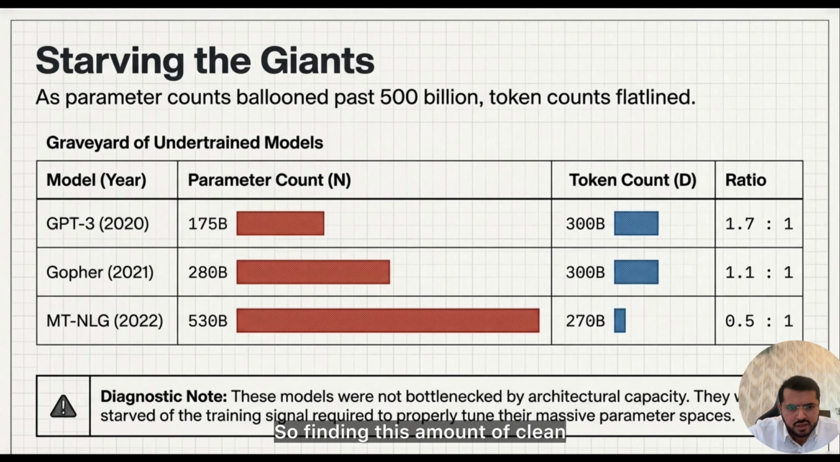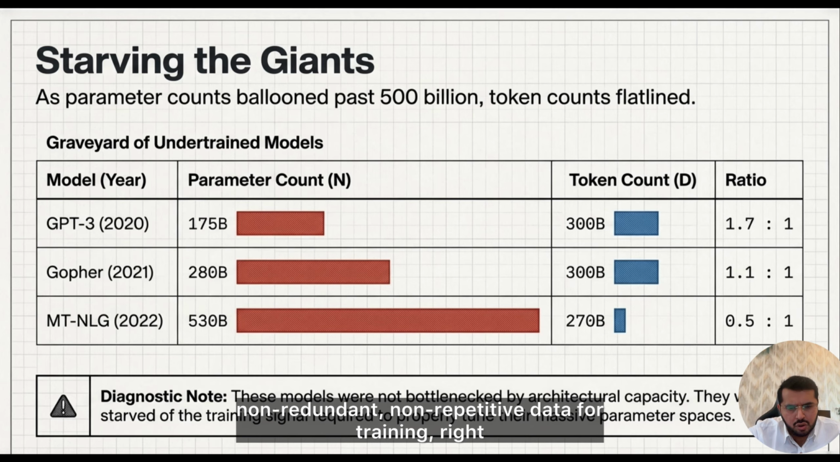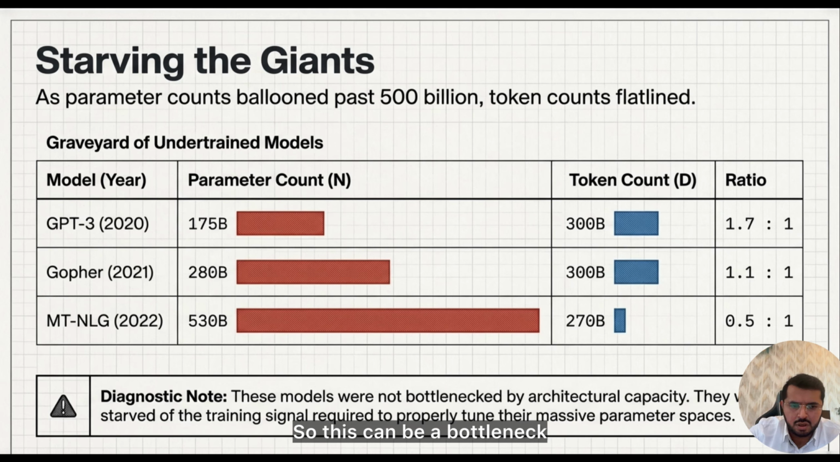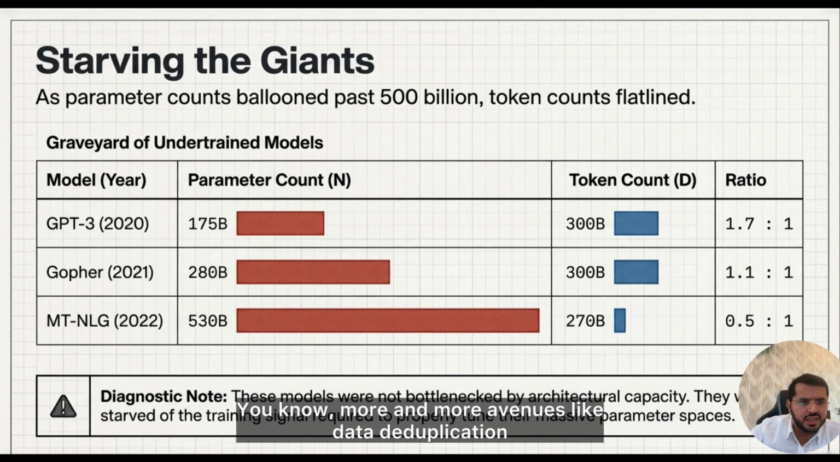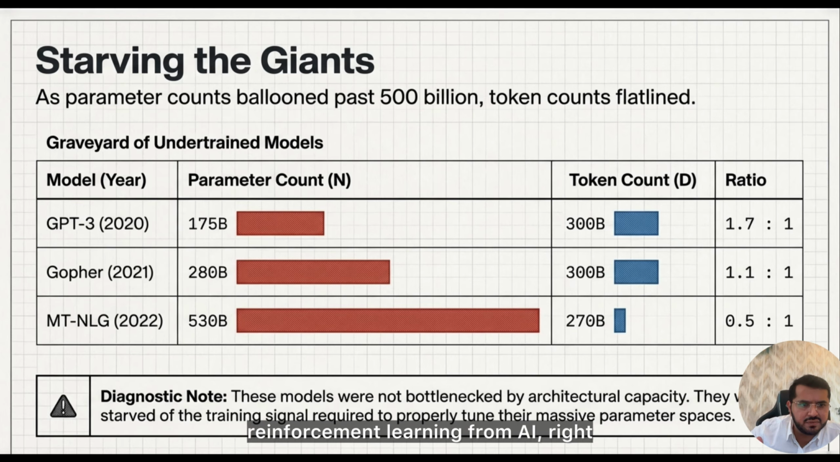Finding this amount of clean, non-redundant, non-repetitive data for training one single model by a company is very difficult. This can be a bottleneck. Finding the huge amount of training tokens can be a bottleneck, so data availability can be a bottleneck. That's why we might hit a data wall. They used to say that we might hit a data wall. This realization had already triggered more and more avenues like data deduplication, synthetic data generation, reinforcement learning from AI. All of these approaches aimed to extend the available data supply.